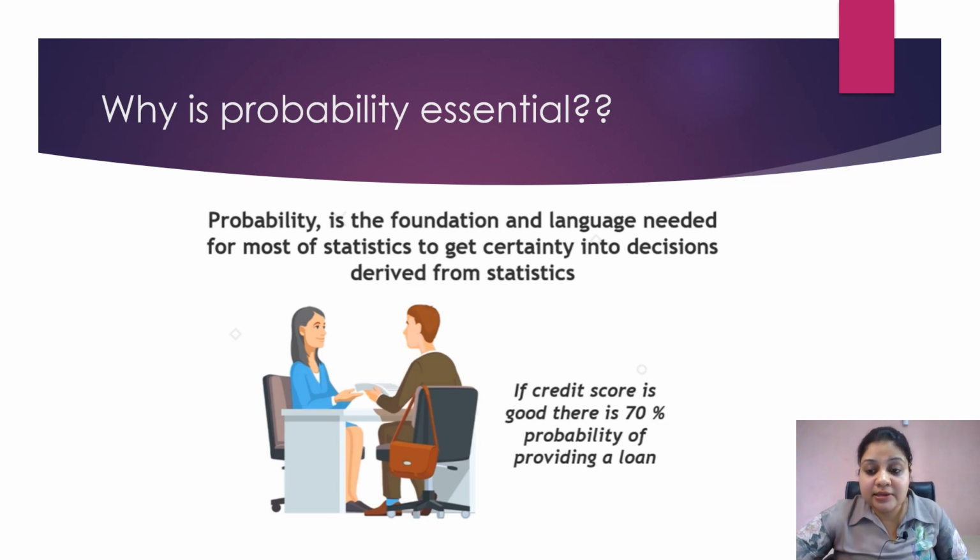Let's take a very simple example. If the credit score of a particular person is 70%, then the probability that the bank will give the loan to that person is 70%, right? Otherwise, the person will not get a loan if the credit score is less than 70%. So probability adds certainty. It substantiates your conclusion so that you have a valid proof that you have drawn these inferences based on the historical data, and this adds certainty to your decision making process.